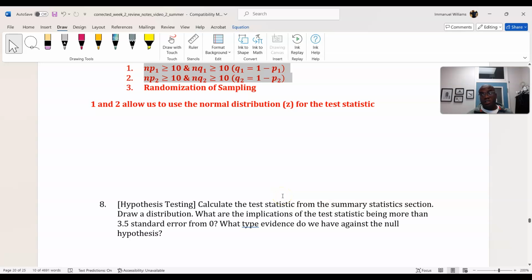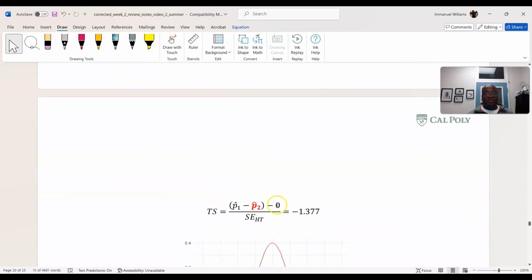This equation is gnarly. Well, it's not too bad. It's just the difference between the proportions divided by the standard error. You should double check the standard error. Make sure you can get those numbers. Once you plug this into the test statistic equation, you get negative 1.377. This answer is actually found in our output. Note that as well. You'll be given enough to answer questions on the quiz.